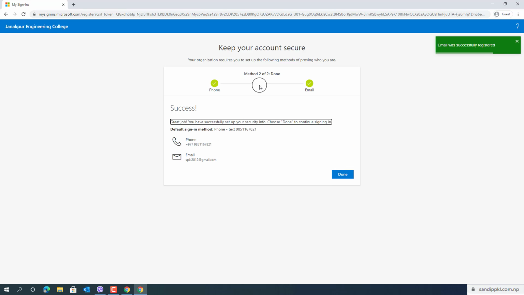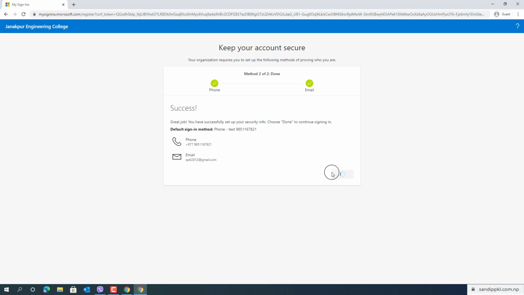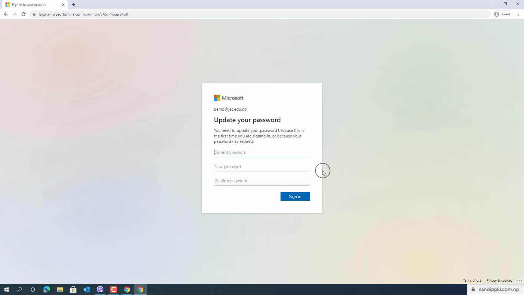Now self-service password reset is done, so that I can change the password when required, or if I forget the password I can set it up by myself.